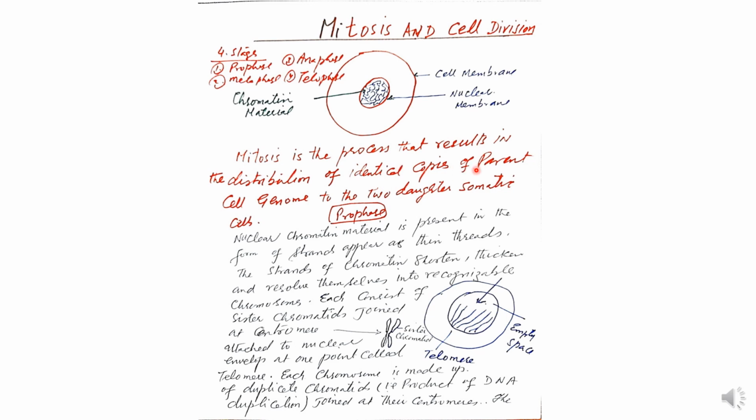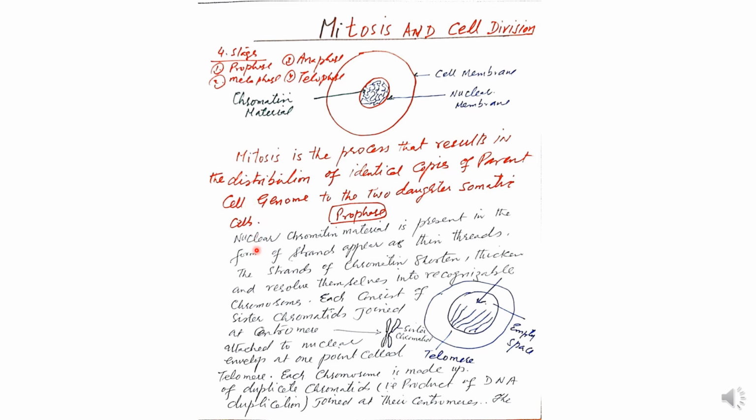Similarly, division continues of the parent cell genome, the genetic material being the same, to the two daughter somatic cells. Somatic means body cells, that is the skin by proliferation of cells, liver, different organs, stomach, and the upper limb, lower limb, which develop by the mitosis phenomenon. Meiosis only occurs in the gonads, where reduction division occurs.